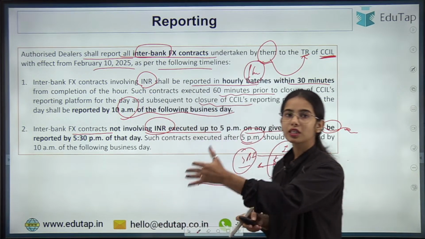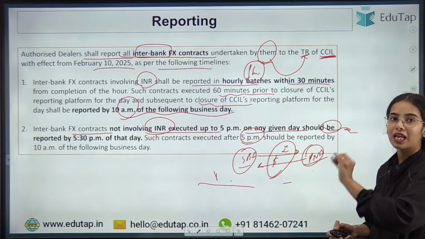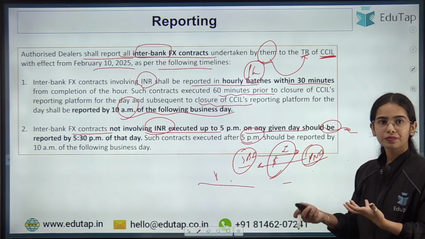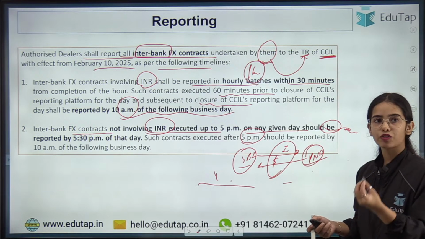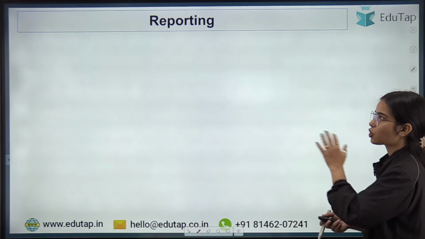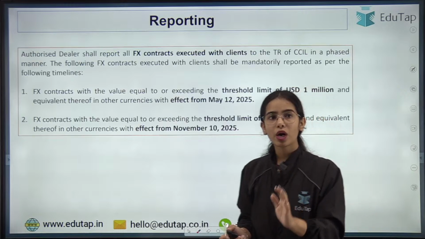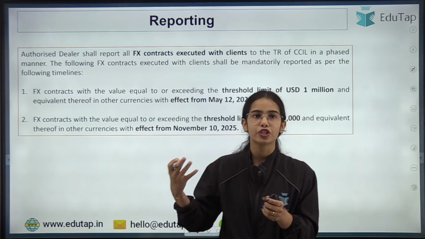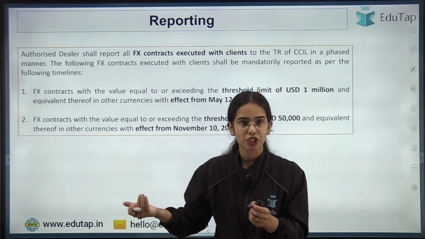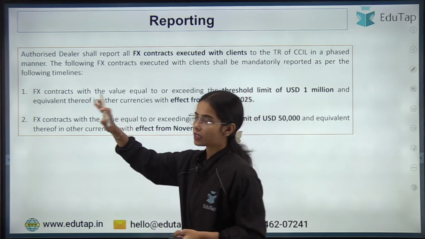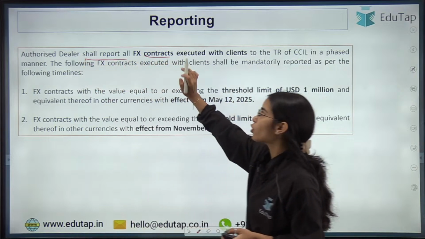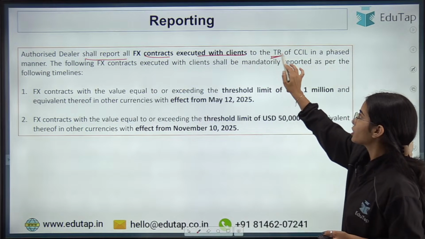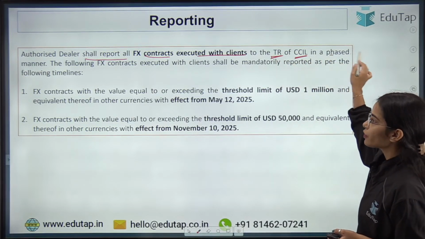Okay. So these are the reporting requirements, that is how the reporting will happen if the interbank foreign exchange contracts are happening. So authorized dealers have to report the interbank foreign exchange contracts in this manner. Now coming to the client, if the authorized dealers are offering foreign exchange contracts to some client, authorized dealers shall report all the foreign exchange contracts executed with clients to the trade repository of the CCIL in a phased manner.